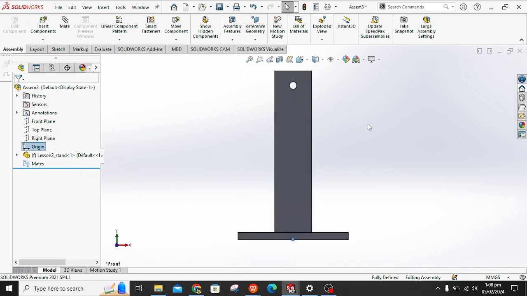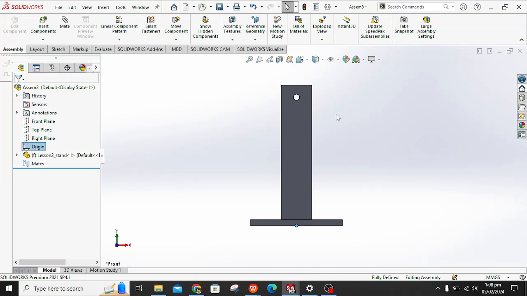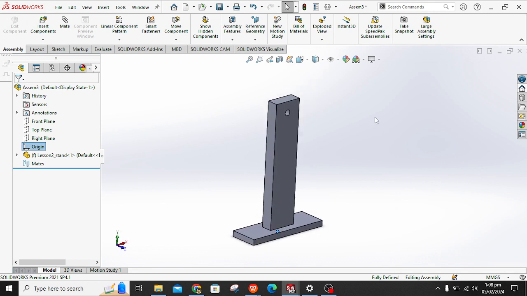It is easier to estimate the total size of the assembly and total weight of the assembly. The first part should be at origin. Now let's add the second part.